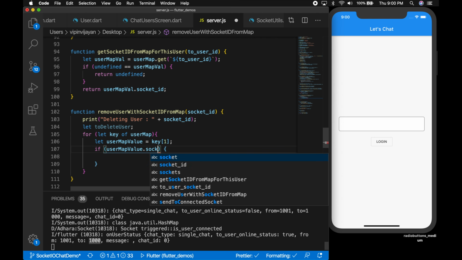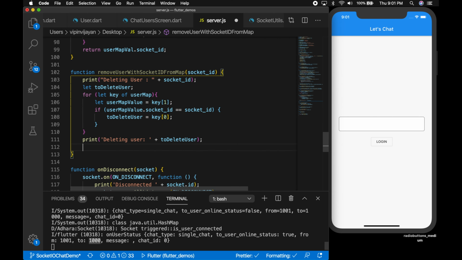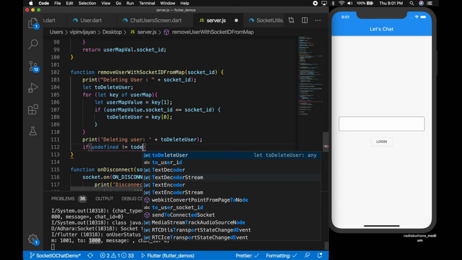So if the user map value's saved socket_ID matches, we are going to return the toDeleteUser, which is the key. So key of 0, that's the user ID. So let's print out the user ID to delete: deleting user. And let's check if it is undefined or not.